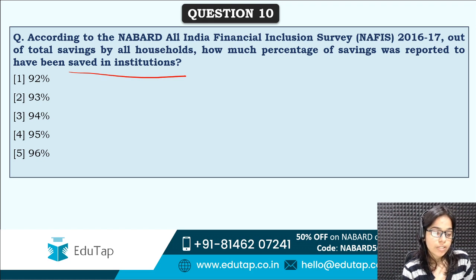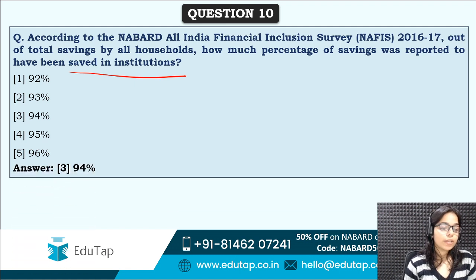I know these questions are very tricky and very difficult to remember, but keep revising this PDF again and again. Maybe it will stick in your mind. Correct answer is option 3rd, that is 94%. So 94% of the savings was reported to have been saved in institutions.